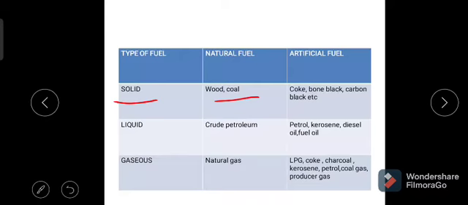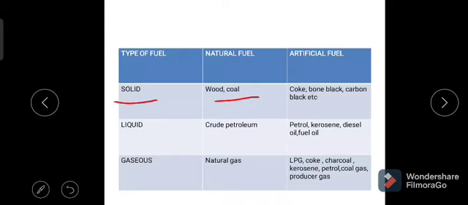Fuels based on physical state can be classified into three types, that is solid fuels, liquid fuels, gaseous fuels. These solid fuels, liquid fuels, gaseous fuels are further classified into natural and artificial fuels, or primary and secondary fuels. If we take solid fuel, the fuel is available in the solid state, and this can be available in both the primary and secondary forms.